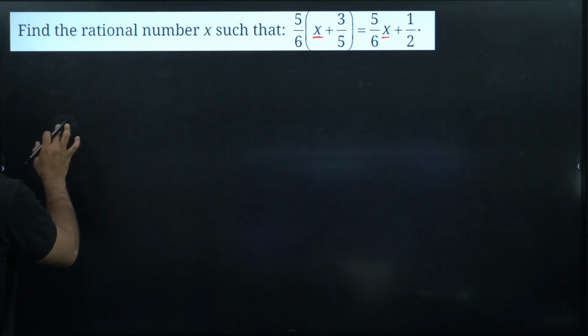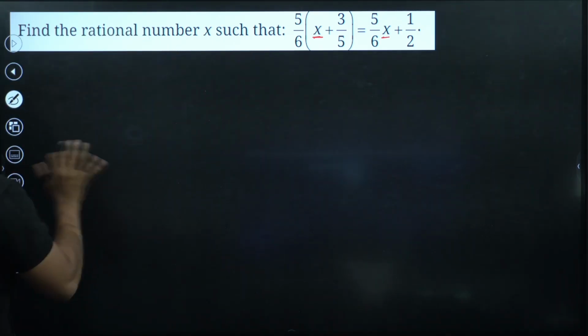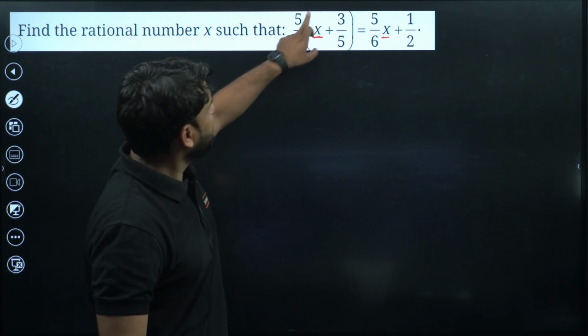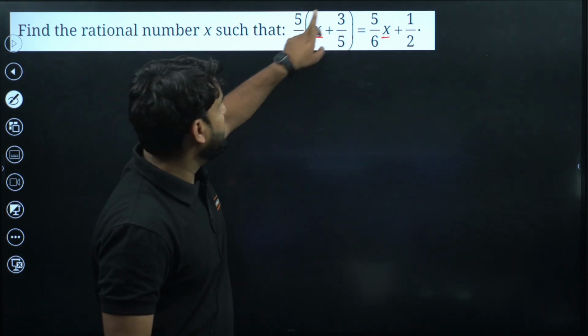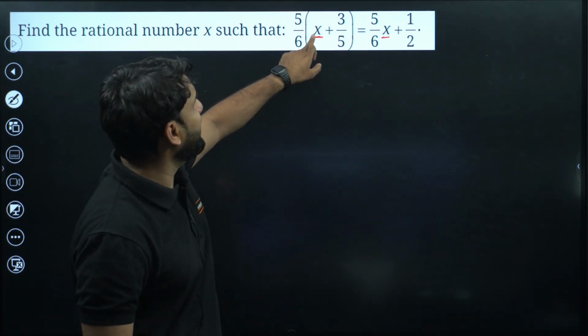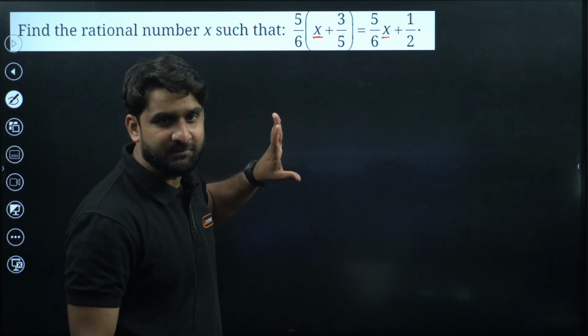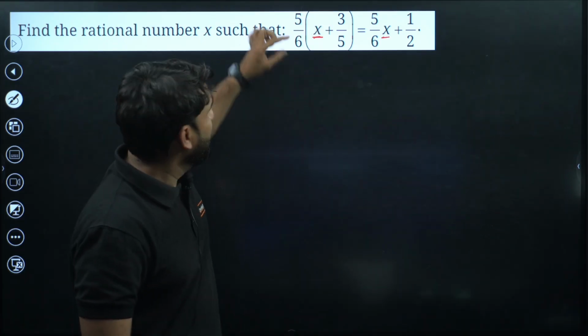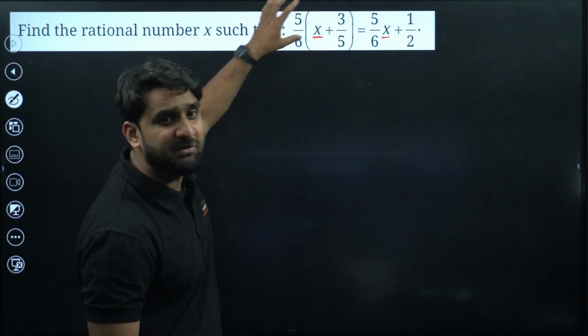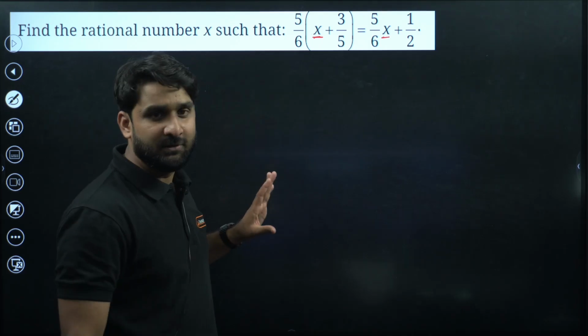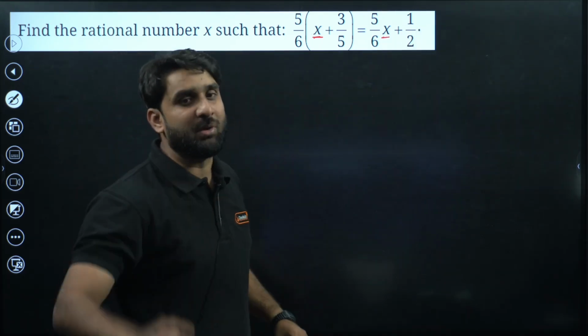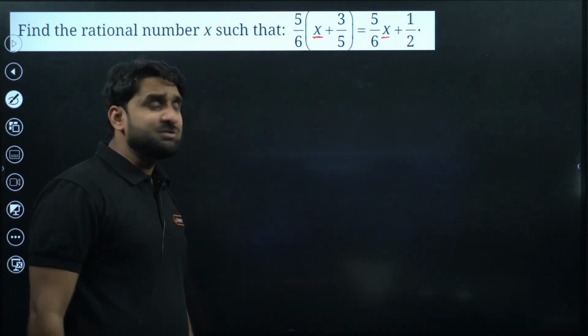My dear champion, can you see here one thing? Here this is a bracket, and in this bracket x plus 3 by 5 is there. And 5 by 6 is multiplied with this complete bracket from outside. And at the RHS there is no bracket.